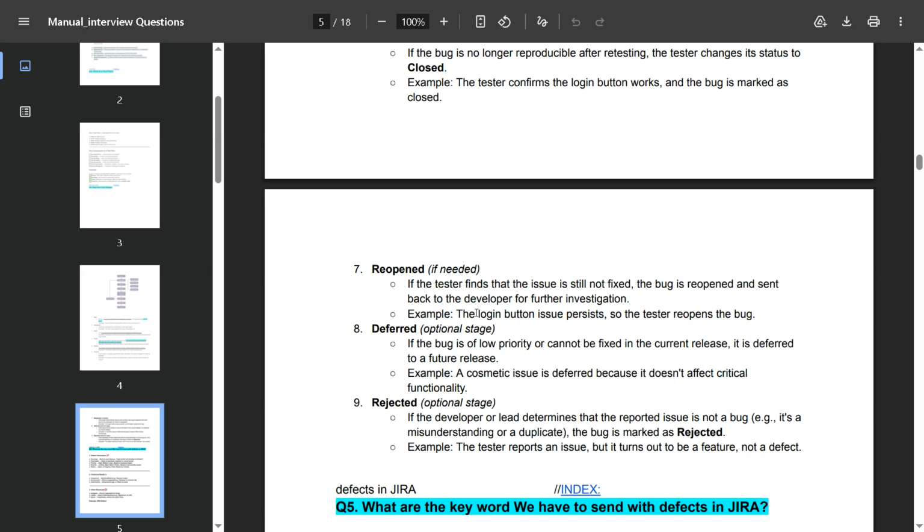Deferred, an optional stage: if the bug is of low priority or cannot be fixed in the current release, it is deferred to a future release. For example, a cosmetic issue is deferred because it does not affect critical functionality.